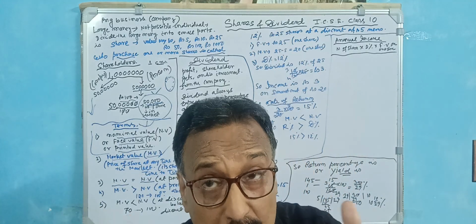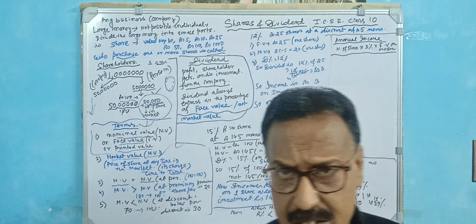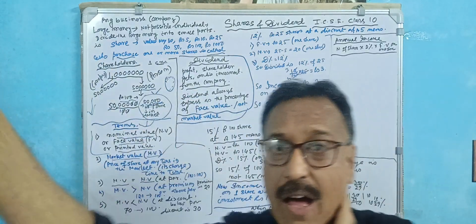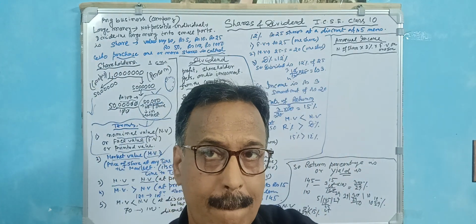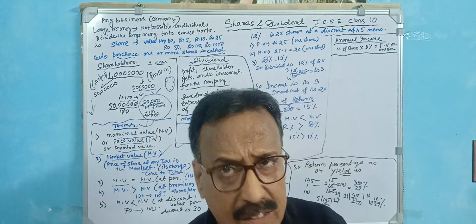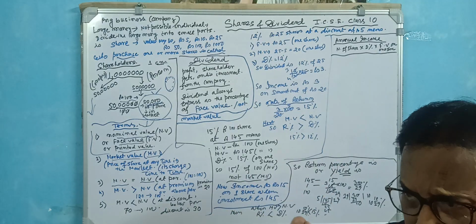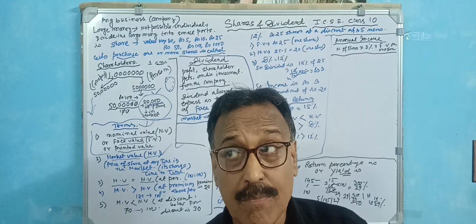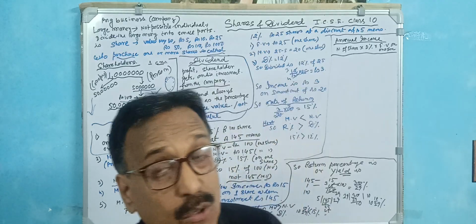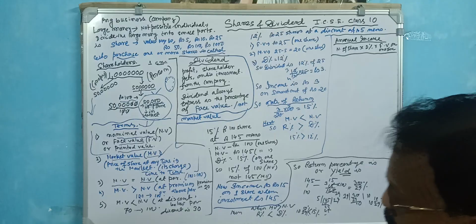These are new terms. You just get accustomed, habituated to the new terms to solve the sums. Very interesting. When the market value is equal to the nominal value, we call that par. Suppose the nominal value of a share is 100, and today the market value of this particular share is 100. So the market value and the nominal value are the same. We call that at par. We write here 100 is equal to 100.